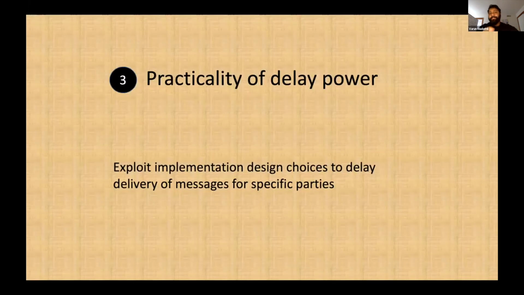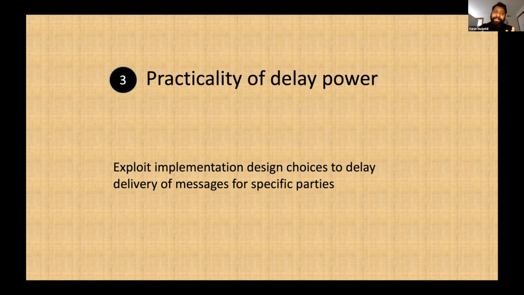So this is where we want to show that this delay power of the adversary, that is, that the adversary is able to delay messages up to some delta time, is actually practical. And how we show this practicality is by exploiting some implementation design choices. I'll note that this is one way to do it. Maybe there are other ways which we didn't investigate.